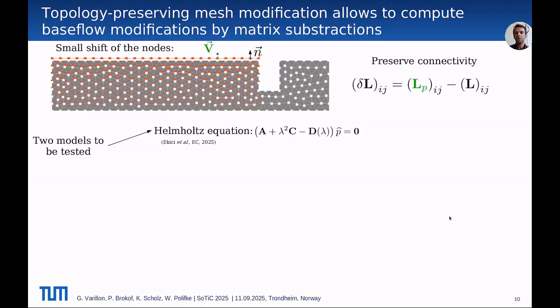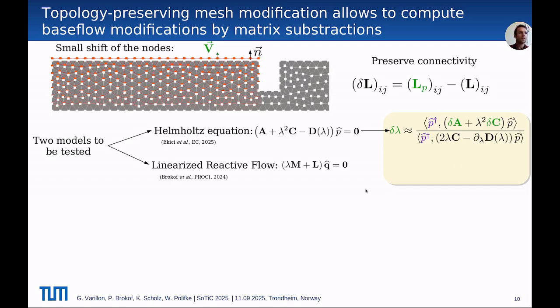I will now present some verification to convince you that it does work, and we tested our method on two models. First, the Helmholtz equation for verification purpose. The eigenvalue problem is slightly more complicated, but the same derivation applies to get the eigenvalue shift delta lambda as a function of the base flow perturbation that is now reflected in a delta A matrix and a delta C matrix.